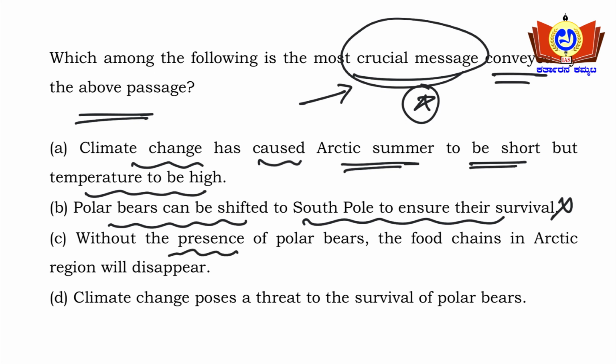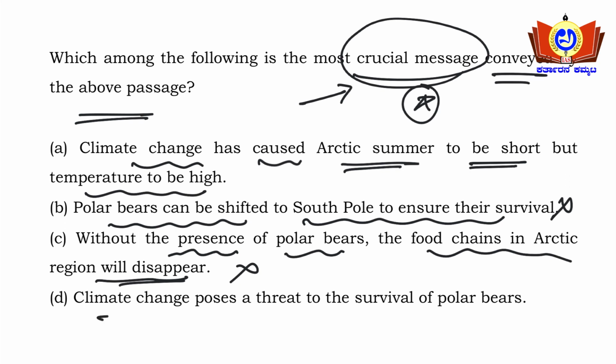Without the presence of polar bear, the food chain in Arctic region will disappear. No, this is also wrong here, because polar bear is not the keystone species, right? In the passage it is saying that polar bear in the food chain stands at top. Okay, without the presence of polar bear, the food chains in the Arctic region will disappear. No, this is also a wrong statement here.